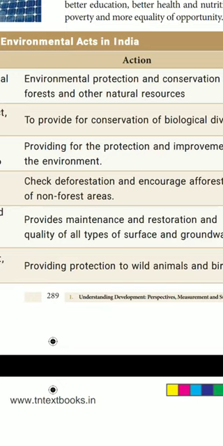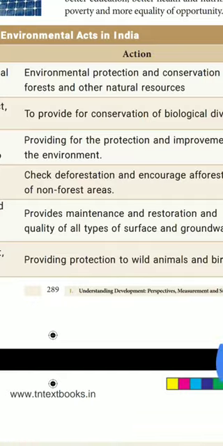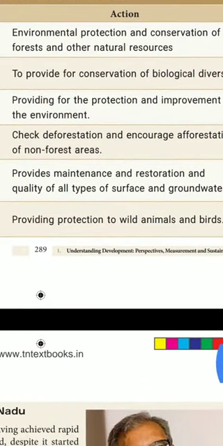Next, second one, 2002. What was that? Biological Diversity Act. What was the action for this 2002 Biological Diversity Act means? To provide for conservation of biological diversity.